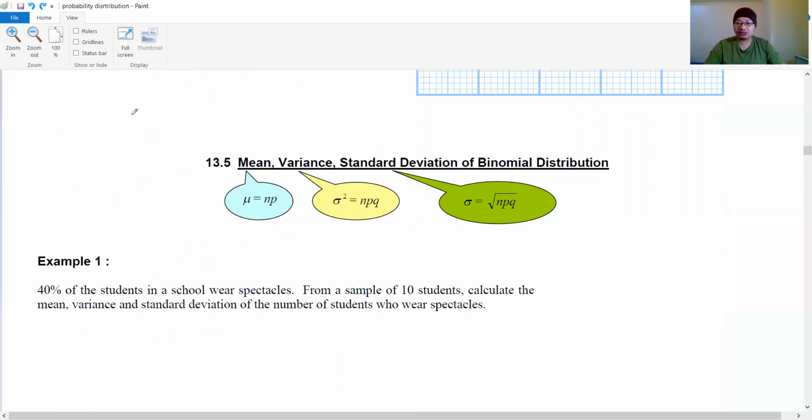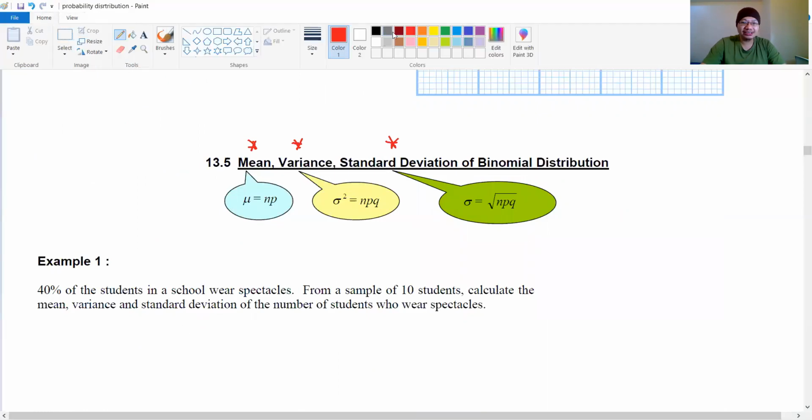So guys, these are three terms that you learn in statistics, but in probability we also have this kind of term. So the formula for mean, this is the mean, mu, equals NP.